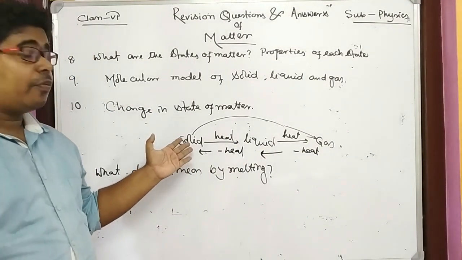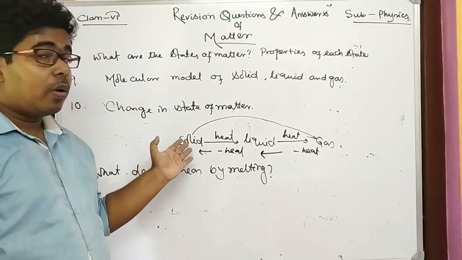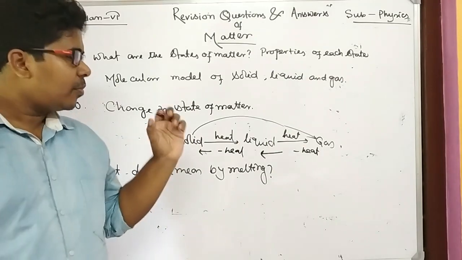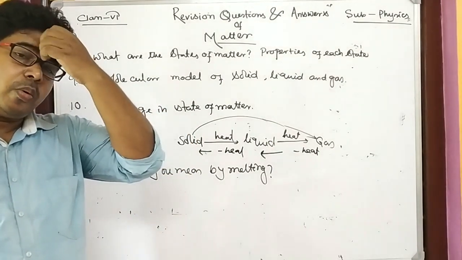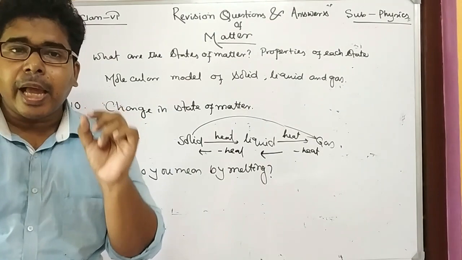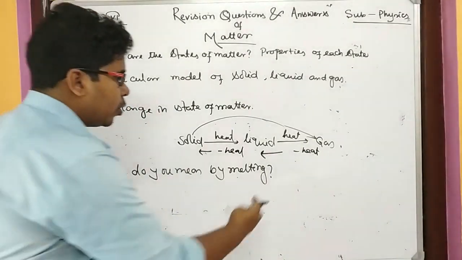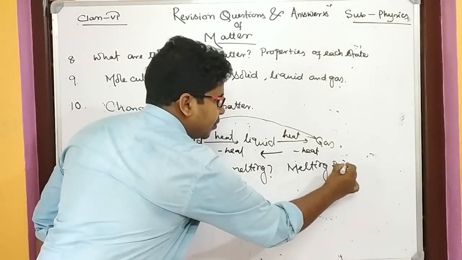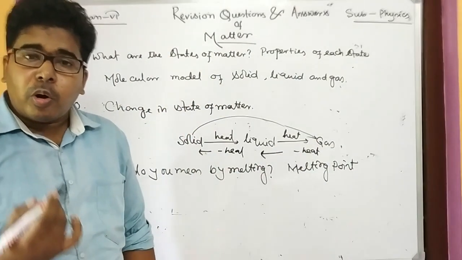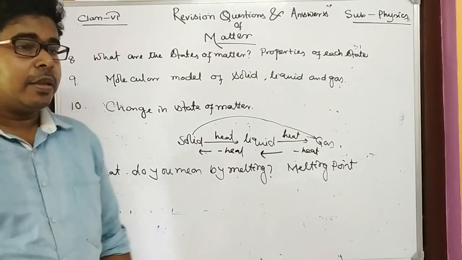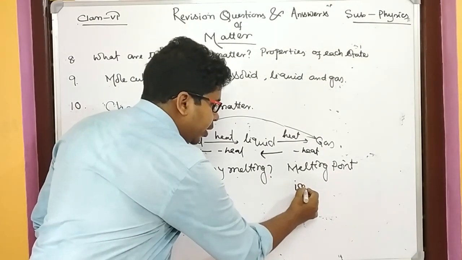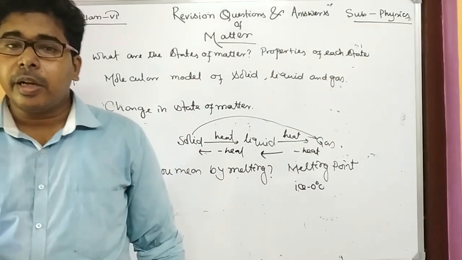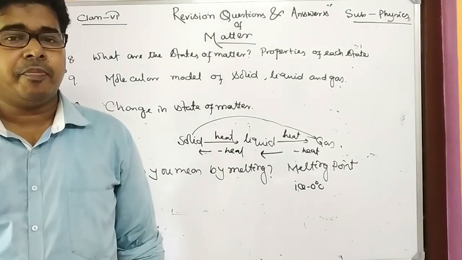Due to the application of heat energy, when a solid is converted into liquid at a fixed temperature, that phenomenon is known as melting, and that fixed temperature is known as melting point. For the case of ice, this melting point is 0 degree centigrade. So at 0 degree centigrade, ice is converting into water.